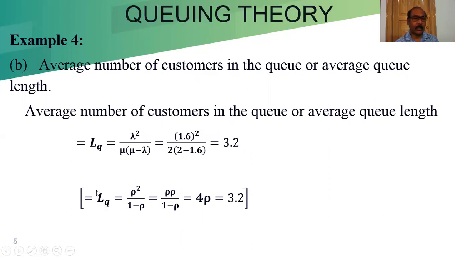Another way we can calculate LQ is rho square by 1 minus rho, that is rho times rho by 1 minus rho. Rho by 1 minus rho is 4 and rho is 0.8. So it is 3.2 customers in the queue. That means the average number of customers waiting in the queue is 3.2.